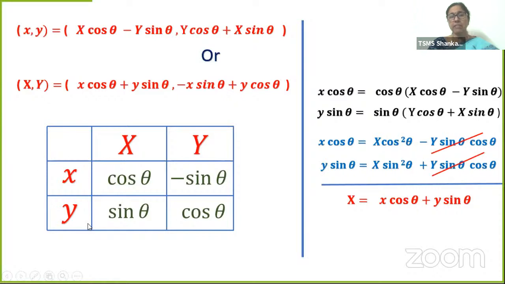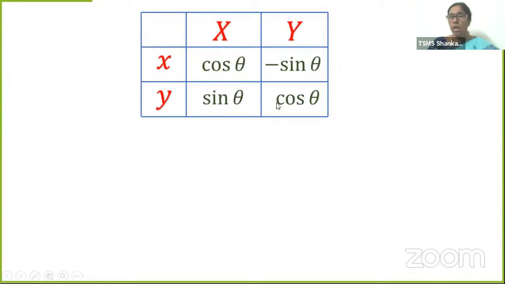This is an easy way of remembering. Even during any objective type problem, or during your examinations, or any kind of problem solving, please remember this table. It's not that you have to learn it by heart. There's a logic: x, y, capital coordinates, that is new coordinates, old coordinates. Just remember this minus sign. Cos theta is the same diagonally, sin theta is the same diagonally, but you have the minus only here.